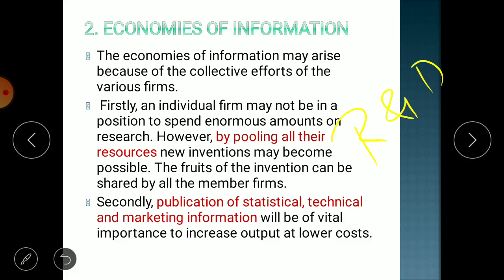You know that research and development is that area of business which requires a huge investment, and that too the return is not guaranteed. What do you mean by research? Research is something where you are doing trial and error. You may have invested crores of rupees for an experiment which may happen that it doesn't give you any kind of result.